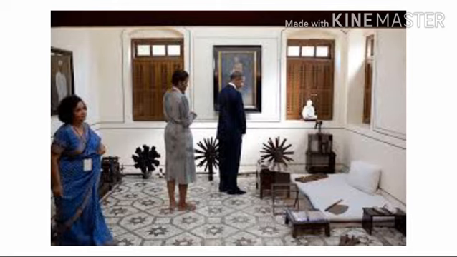So there are many museums and many palaces, like Shaniwar Wada. If you visit Shaniwar Wada, we get information about Shivaji Maharaj. Then there are many forts. If you talk about Vasai, then in Vasai we have the Vasai Fort.